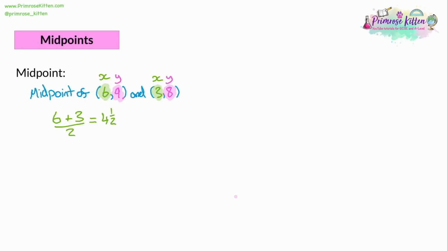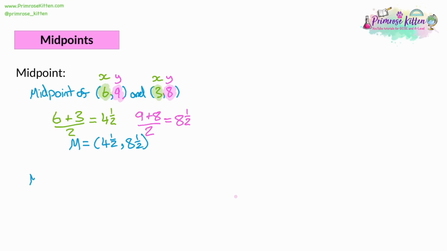The same thing with the y coordinates, 9 plus 8, which is 17. Divide it by 2, and 17 divided by 2 is 8.5. So then we can say what the midpoint is. The midpoint is going to be 4.5 and 8.5. And you might say something like m is equal to, and use m for midpoint.